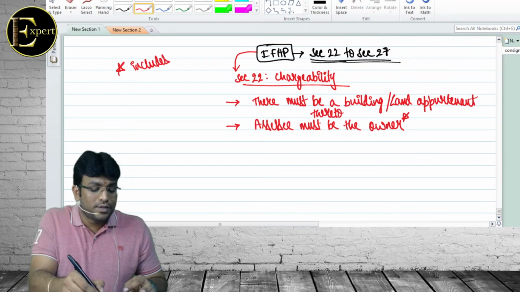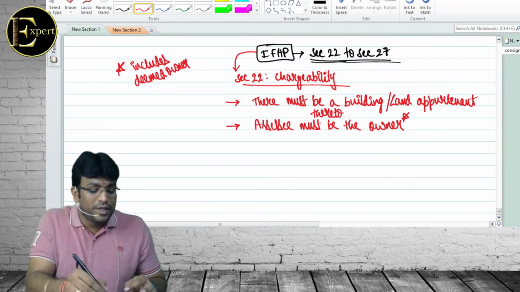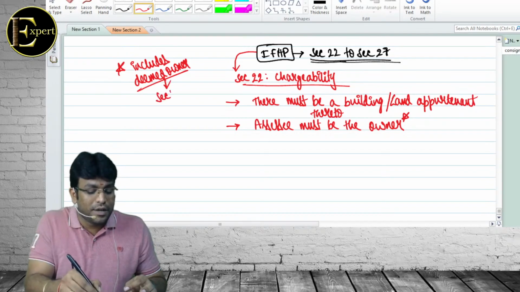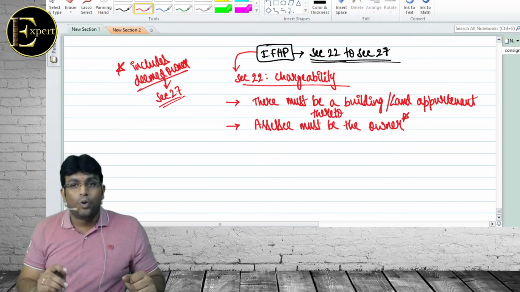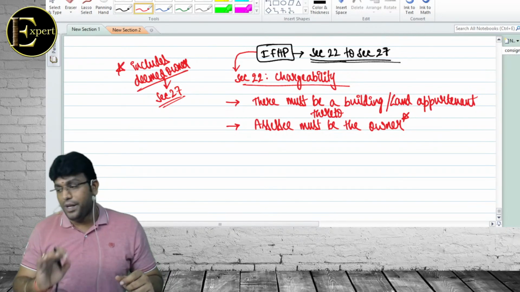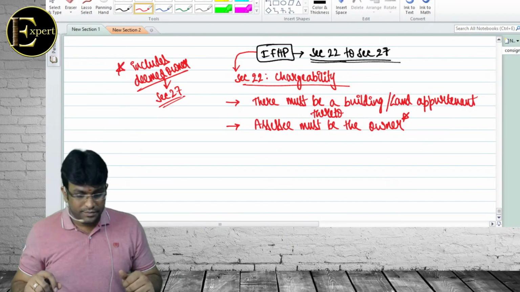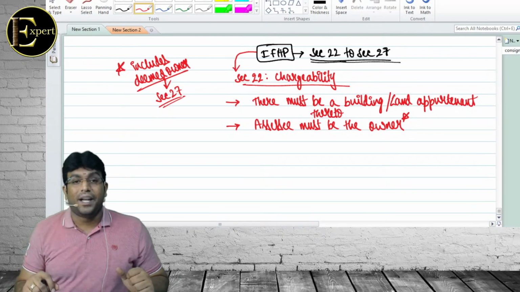Owner includes deemed owner, which is given under section 27. बेटा समझ में आ रहा है? Owner includes what owner, my dear friends? Deemed owner. चलो बेटा, what is the first condition? There must be a building or a land appurtenant thereto.